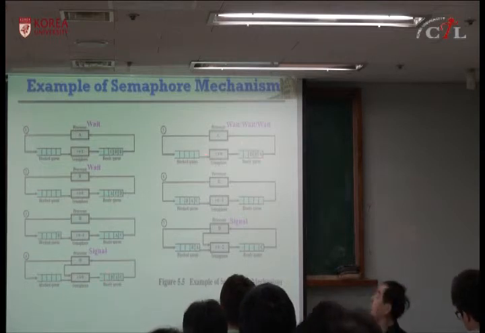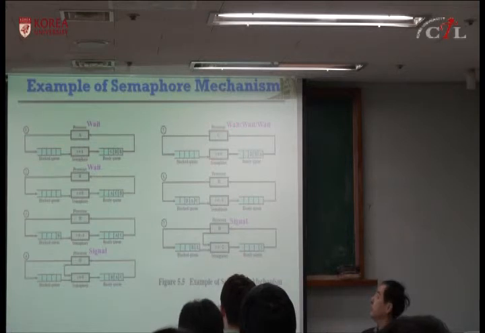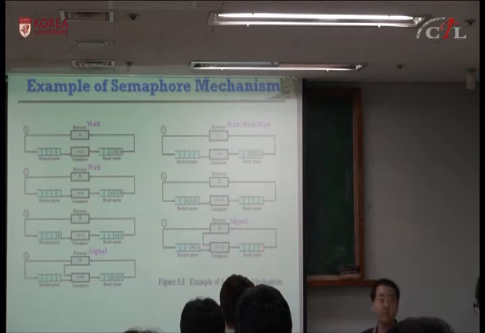Then this can move to the ready queue. And now C, A, B continuously perform wait, so S goes from 0 to -1, -2, -3. And after D performs signal, it becomes -2. And when D performs signal, only one goes to the ready queue. Okay?